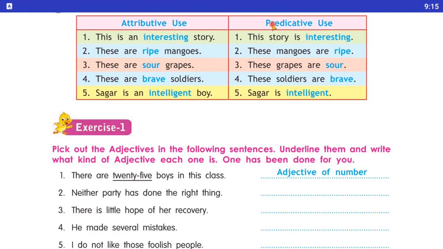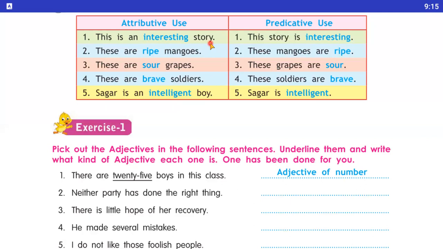So I'm explaining them. In the attributive use, the first example is here: This is an interesting story. In the second, predicative use: This story is interesting. You notice that in the attributive use, the adjective is used before the noun. Here, what is the noun? The noun in this example is story. So it is an attributive adjective.